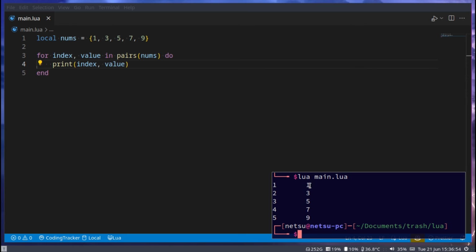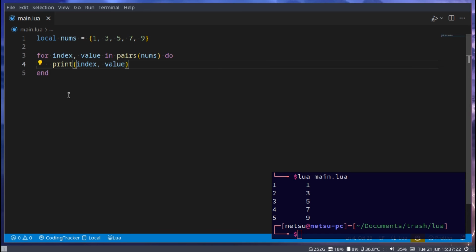So index 1 has 1, index 2 has 3, index 3 has 5. So this is a nice way you can loop through a table in case you don't want to loop through the numbers. Maybe you want the index as well as the value. Well, you can get both, but in pairs it's split. It's up to you which you prefer doing.